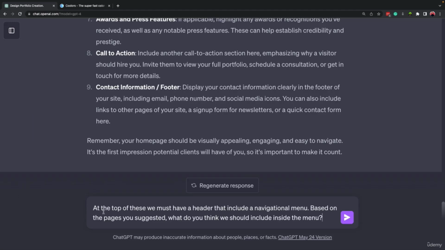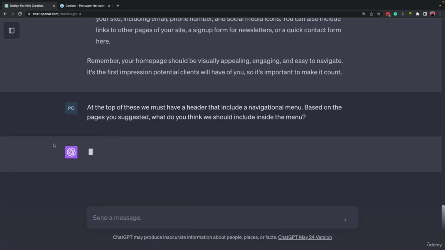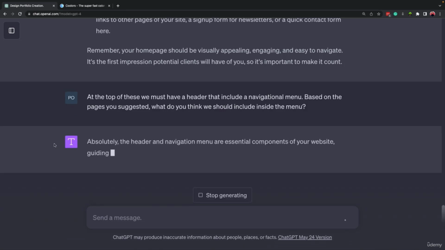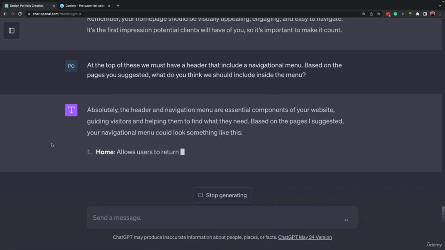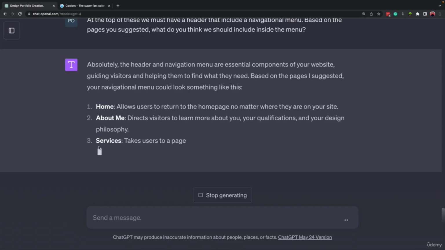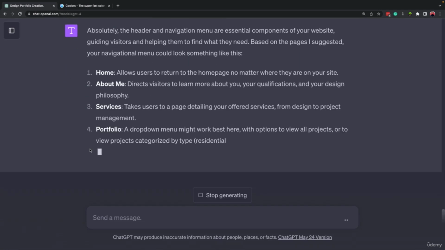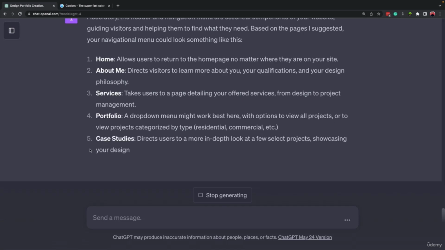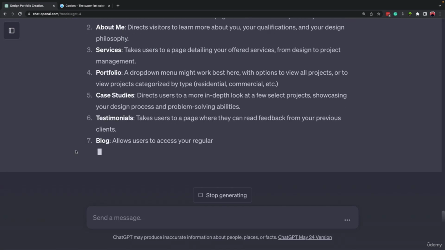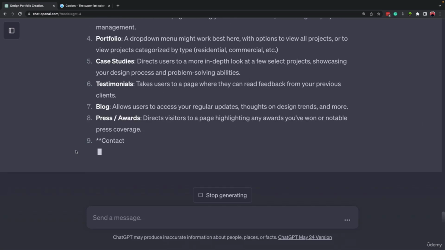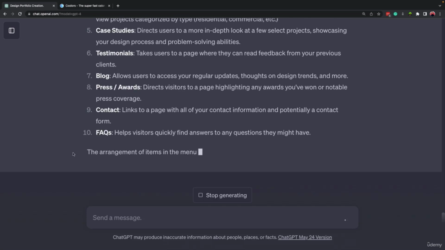I mentioned that at the top of all of these sections that you mentioned, we want to have a header that includes a navigational menu. Based on the pages that you suggested, what do you think we should include inside the menu? So let's see what ChatGPT has to say about the menu. Okay, we have home, about me, services, portfolio, case studies. More or less it's going for all of them.